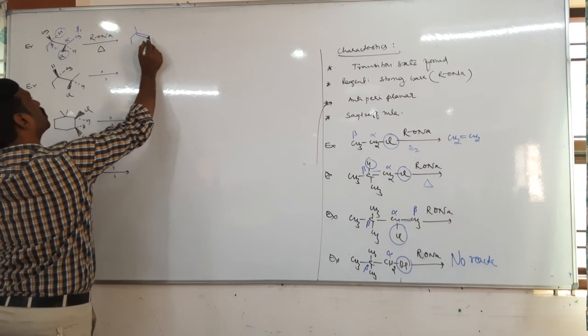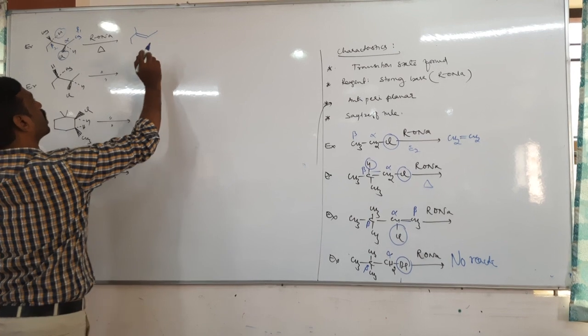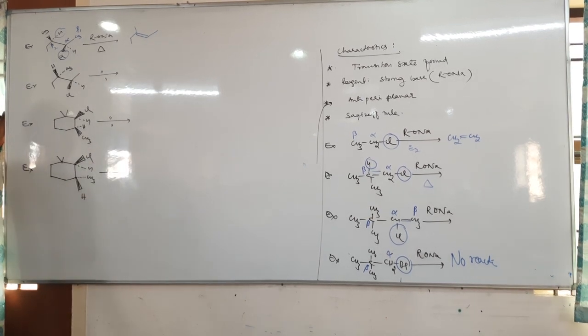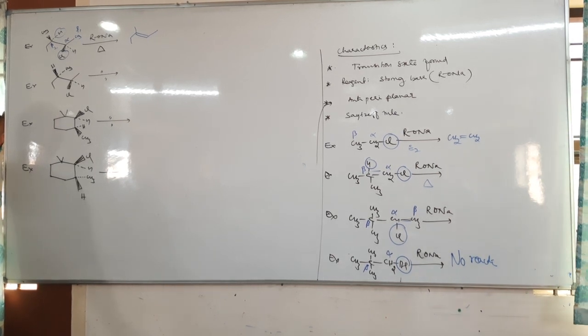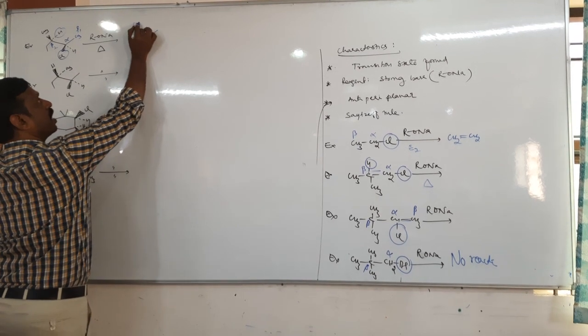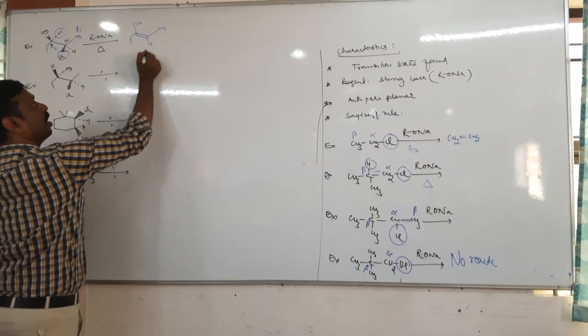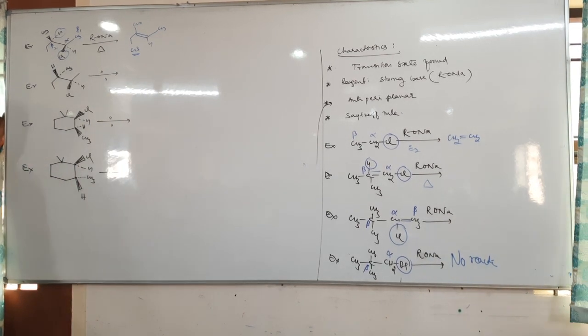It is this. Is it cis or trans? Methyl and hydrogen are cis, no? Cis. Okay.